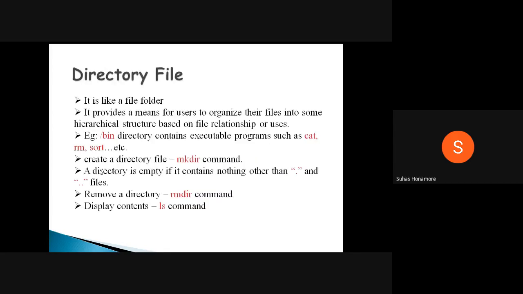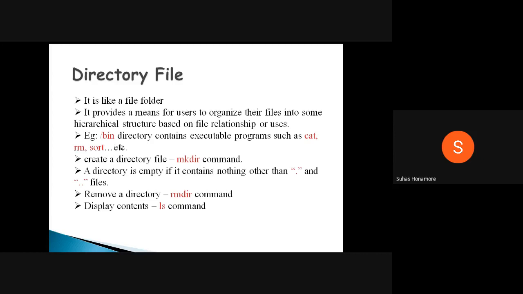Next one is the directory file. It is like a folder that contains other files. It is one kind of folder only, but it contains other files and can have subdirectories also. Normally a hierarchy is maintained, and in a hierarchical file structure the intermediate nodes are always directory files only.